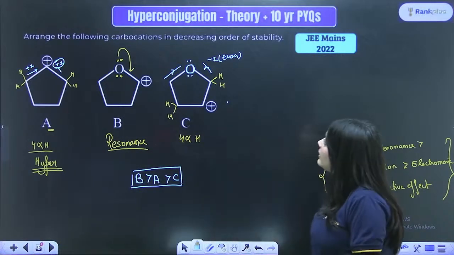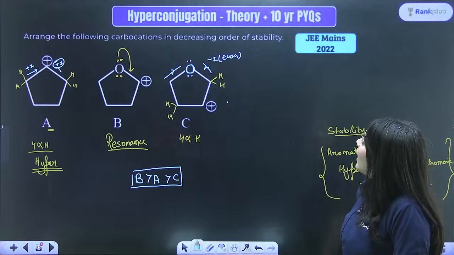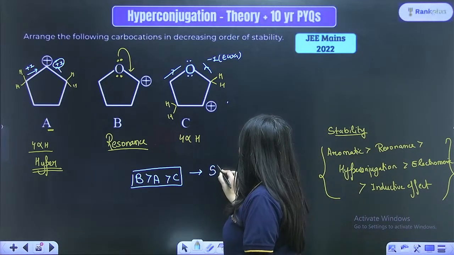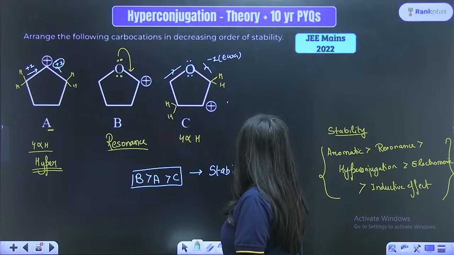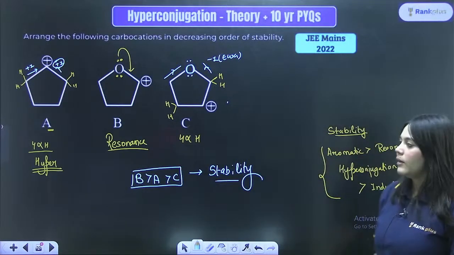So this is a stability order. That's the only thing they have asked, right? Arrange the following carbocations in order of stability. So this is the final stability order, right?